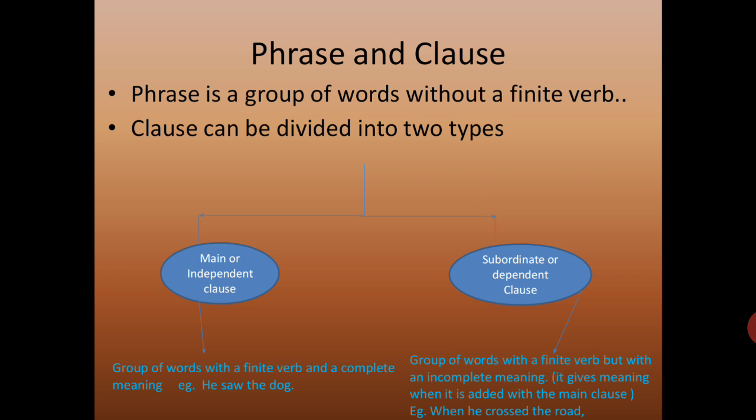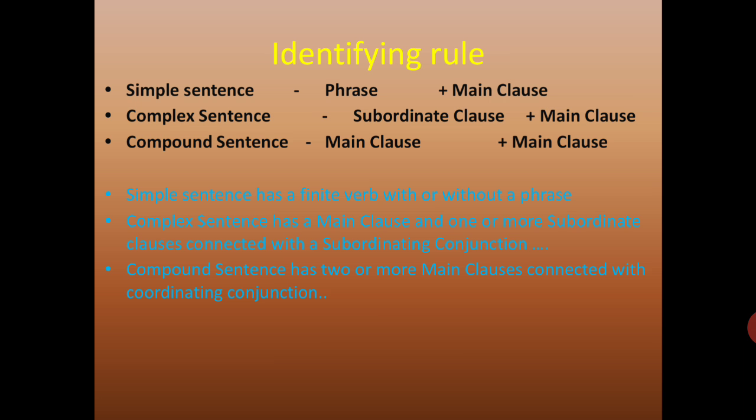So any group of words, even with a finite verb, which does not give a complete sense, is a subordinate clause or a dependent clause. Any group of words which can stand on its own and give a complete meaning with a finite verb is a main clause or independent clause, or it can also be called a principal clause. Okay, let's see the identifying rule.